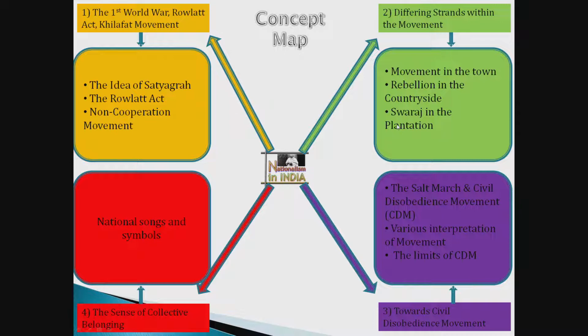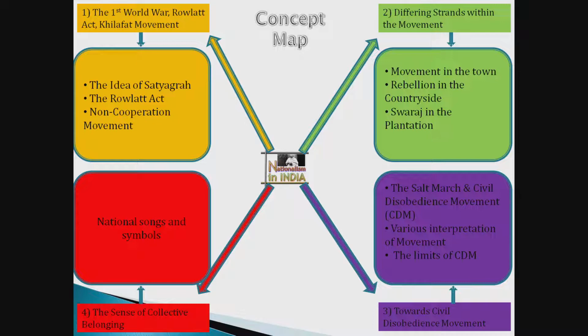These first two parts deal with the non-cooperation movement, and the third part is about the civil disobedience movement. Here we will cover the Salt March and the Civil Disobedience Movement. For our convenience, in short form, we'll call it CDM. Then, what were the different interpretations of the movement? How different people from different sections of society conceived different ideas about this movement.